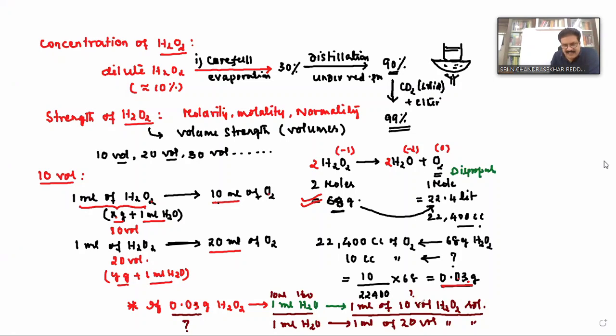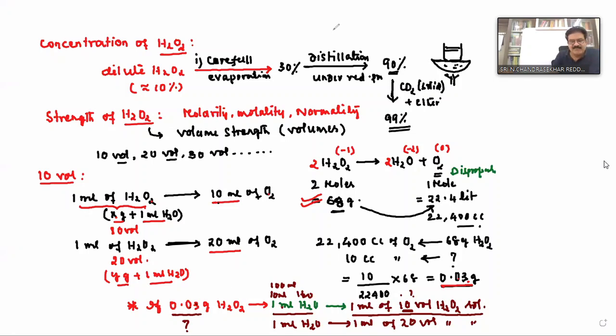See, here the concentration we kept constant, 10 volumes only, but the volume we made 10 times, isn't it? Therefore, the solute should also be increased by 10 times. Means how much should it be? 0.3. Fine? Clear? Suppose you want to prepare 100 ml, same 10 volumes, how much should be dissolved? 3 grams.